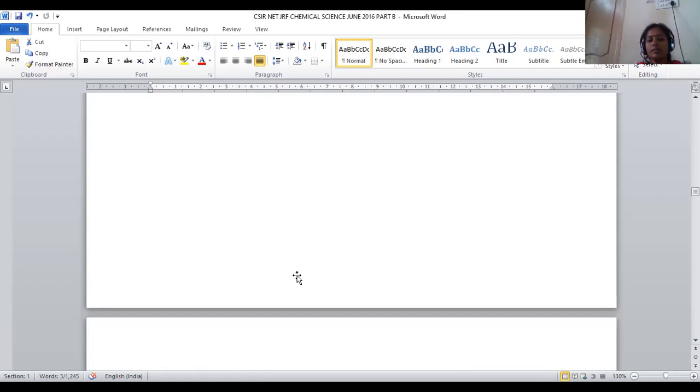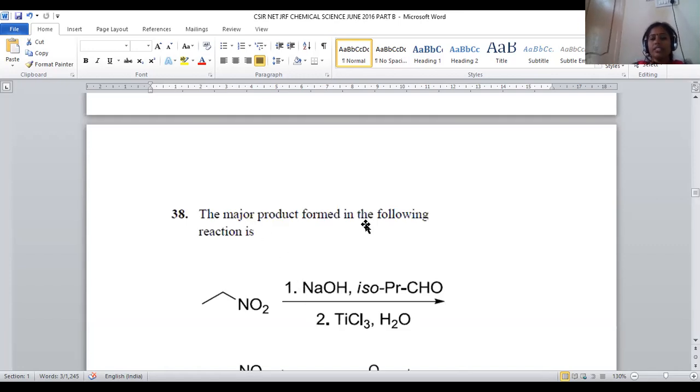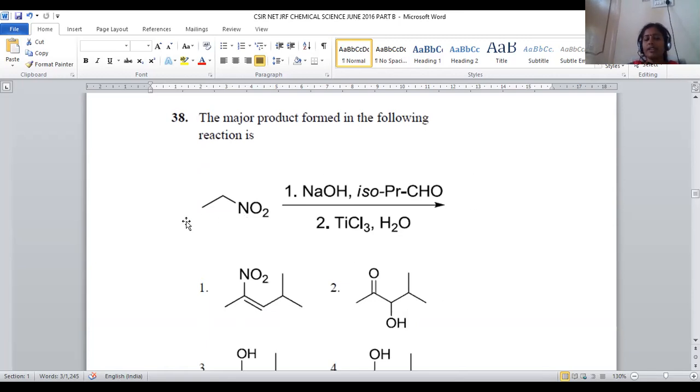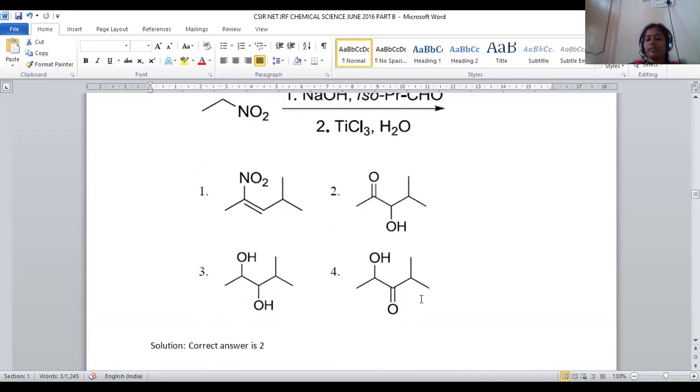Let us move on to question number 38. The major product formed in the following reaction. Again, it is a part of organic chemistry. We are taking a nitro compound and treated with sodium hydroxide, isopropanol, isopropyl aldehyde was taken, titanium trichloride plus water. This is called Nef reagent. So Nef reagent is added in step number 2. In step number 1, NaOH and isopropanol will be added. Now let us see the final product.